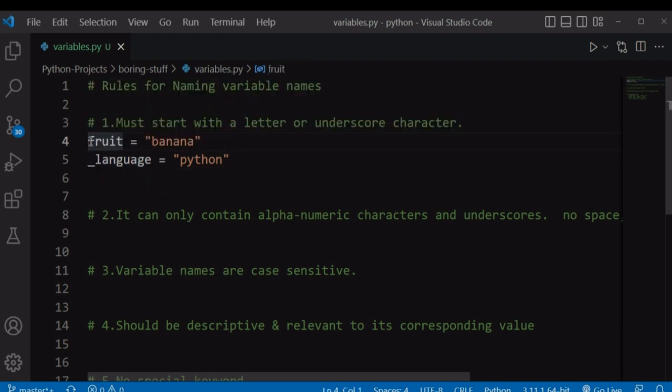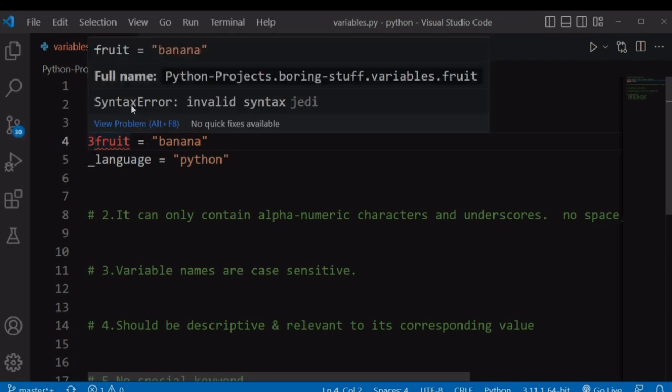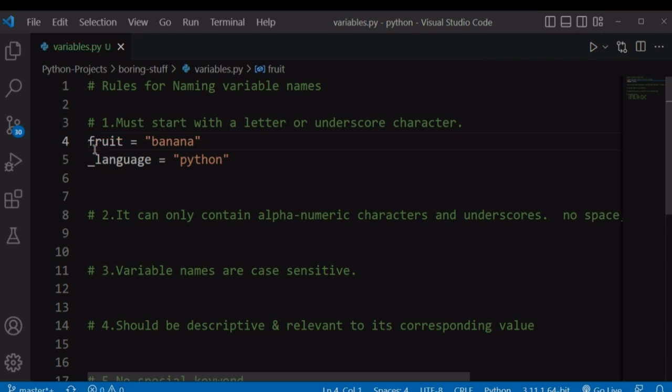Let's say we decided to start our fruit variable with a number. It immediately turns red, and Python will give you a syntax error. If you decide to start our variable name with special characters like $, or asterisks, or even hyphens, Python will give you a syntax error. As long as you are starting your variable name with something that is not a letter or an underscore character, Python will give you a syntax error. I hope that is clear. Our variable name can only start with a letter or an underscore character.